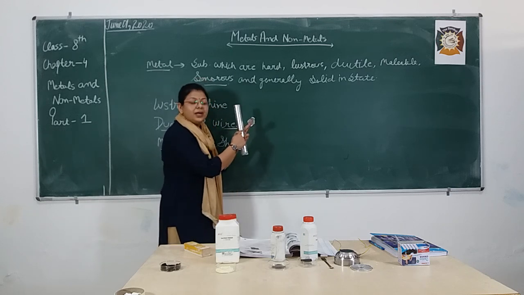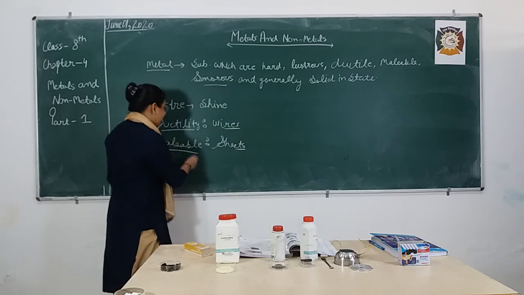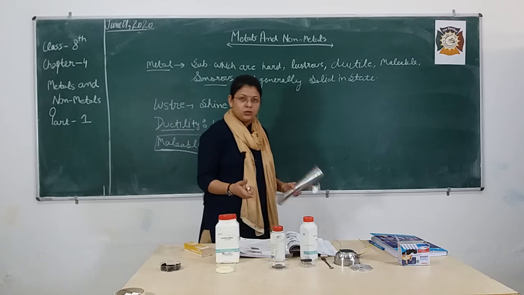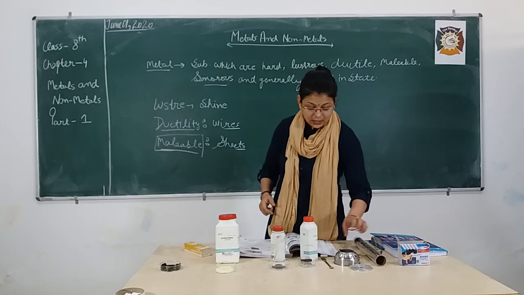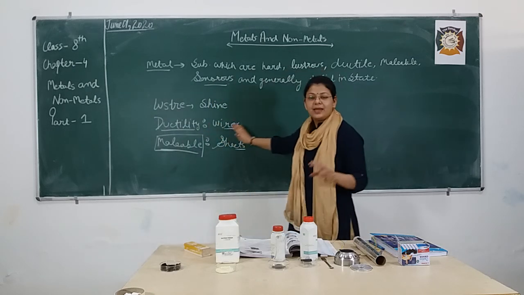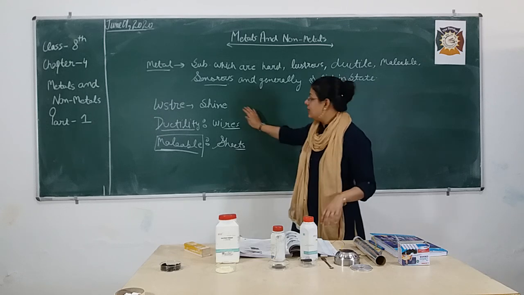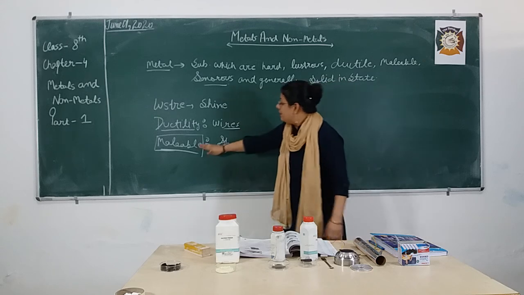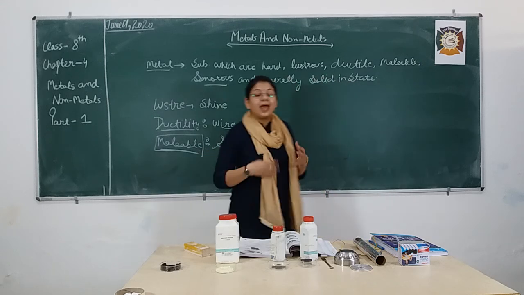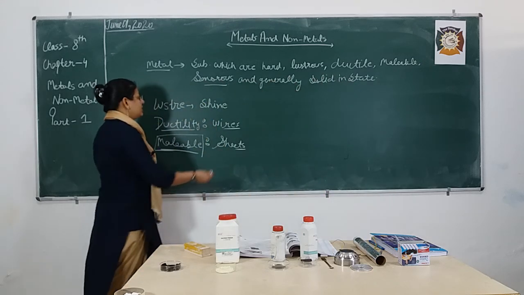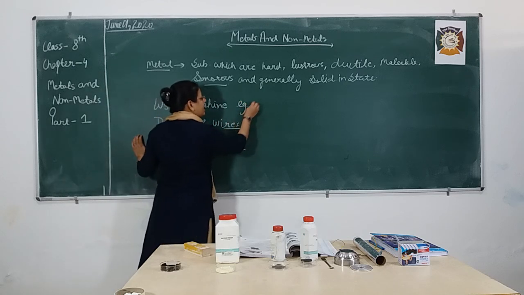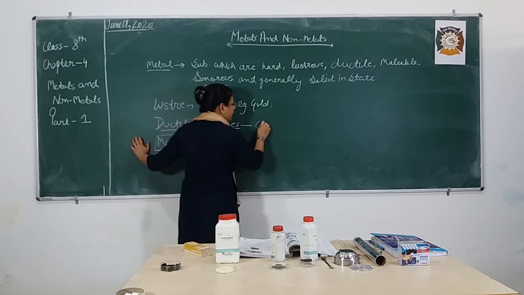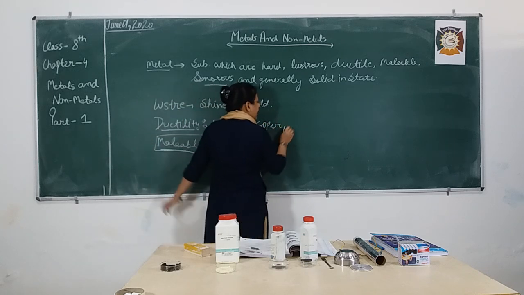So this property of metal is known as what? Malleability. What I discussed: metals are hard, and they are ductile, can be converted into wires. They are shiny in nature. Malleable, that is you can convert the metal into thin sheets. You can also write examples here, like gold. In the form of wires, copper, aluminium.